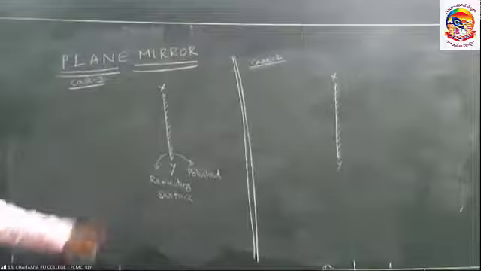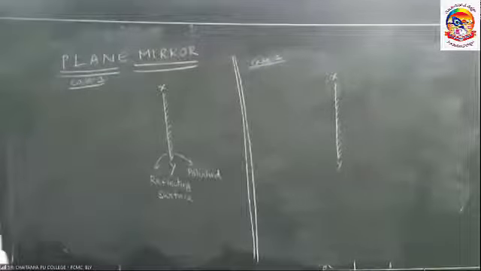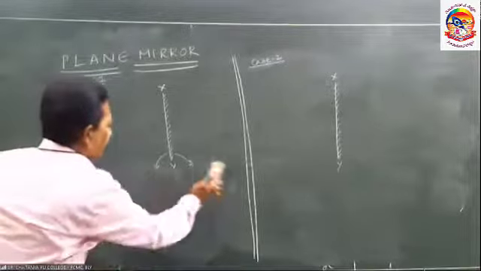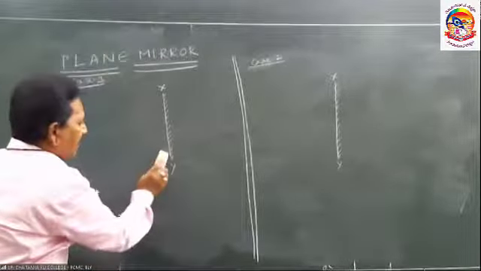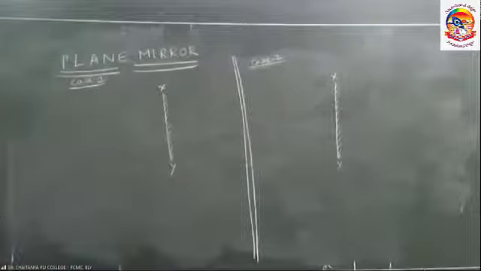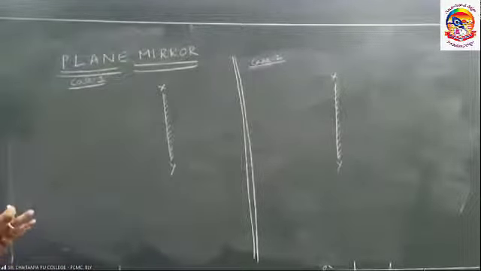What represents XY? XY represents a mirror. In that mirror, one surface is the polished surface, the other surface is a reflecting surface.